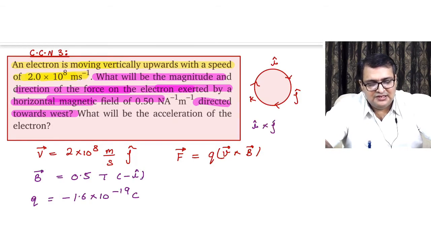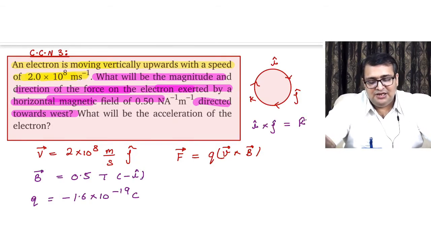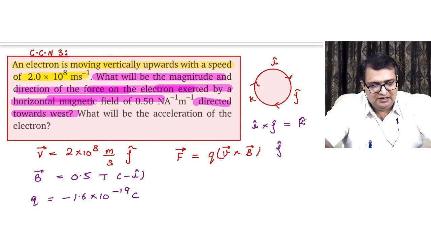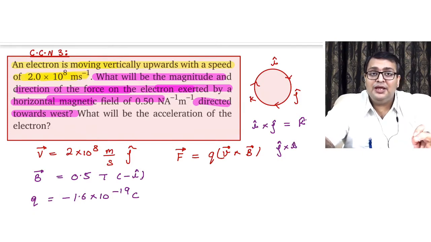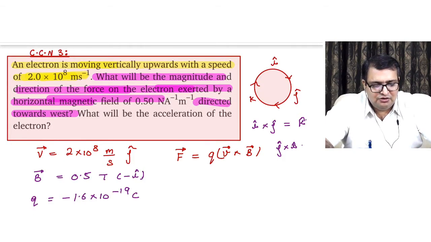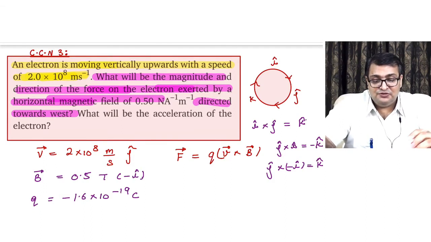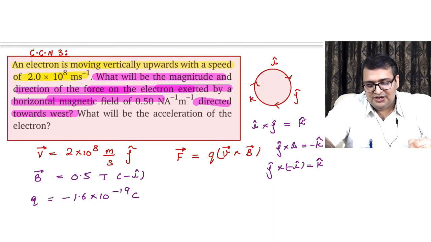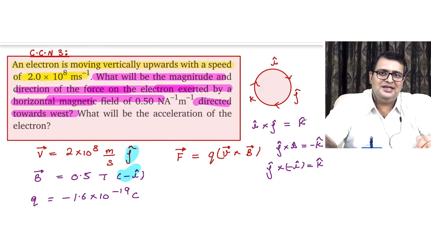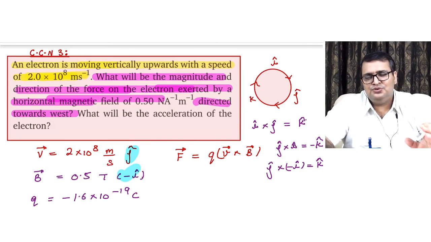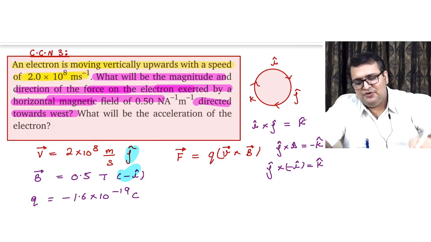So i cross j is equal to k cap. Similarly, if I ask you what is going to be j cross i, sir, j cross i means you are moving from j to i in the direction opposite to arrow. Result would be k cap but with a negative sign. So j cross i is minus k cap. Now let me multiply by minus on both sides. So j cross minus i becomes k cap, right? Why am I doing it? Because v cross b, if you focus over here, v is j cap and b is minus i cap. So for v cross b also we have to do j cross minus i. So I think I have given you a quick revision.